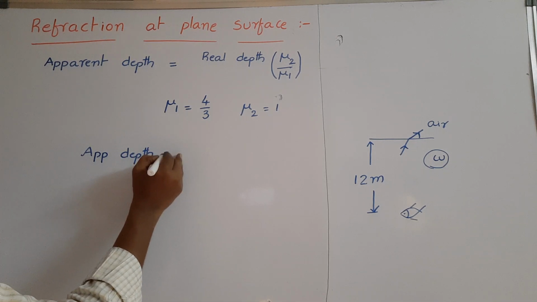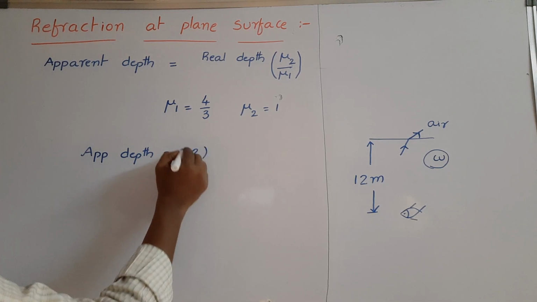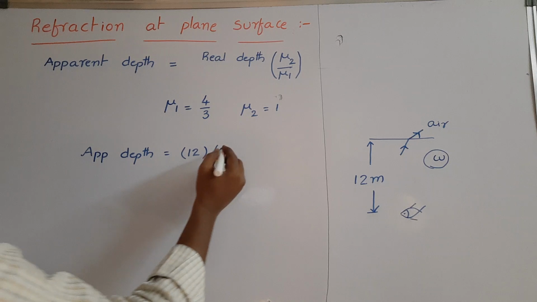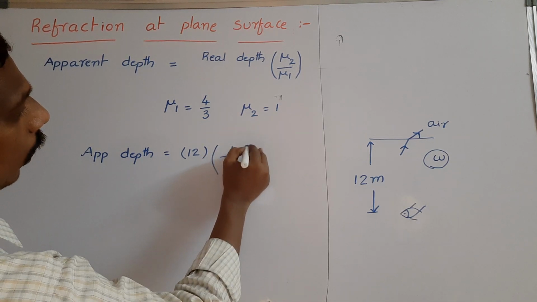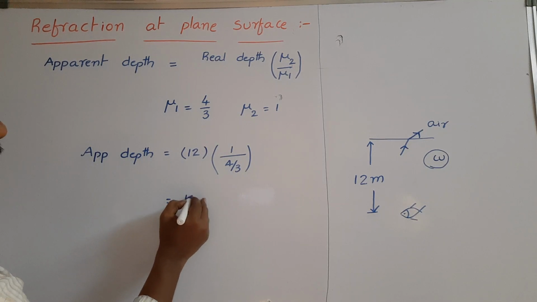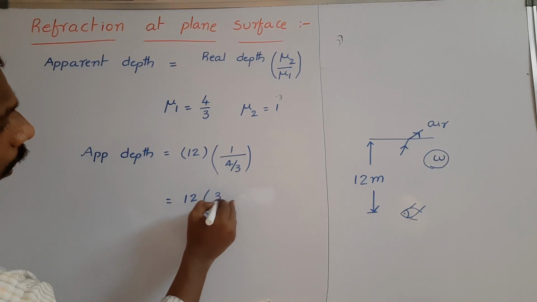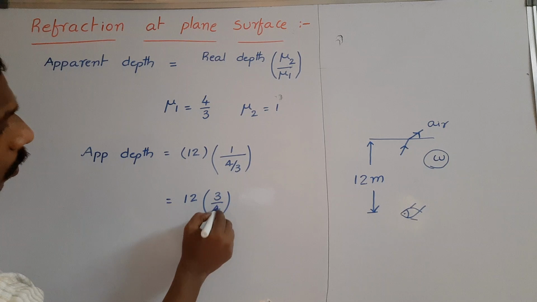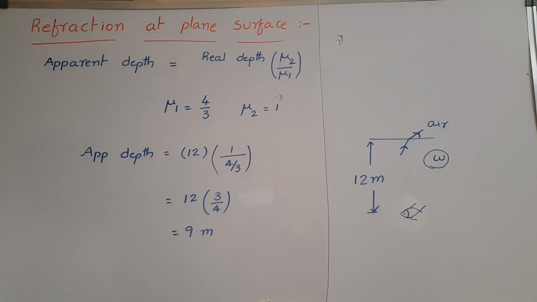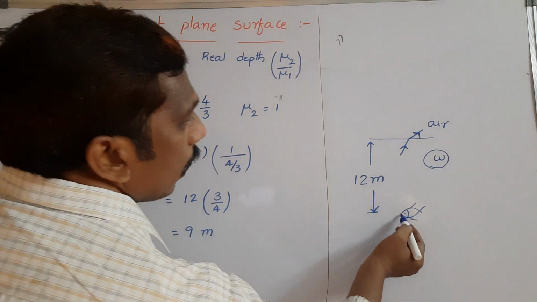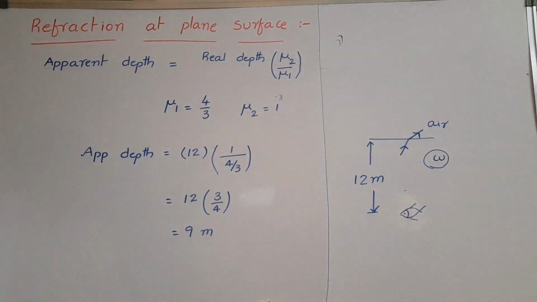real depth, which is 12 meters, into mu2 by mu1, which is 1 by 4 by 3. So that is equal to 12 into 3 by 4. So 3 times 3 is 9 meters. For us, this fish appears at a depth of 9 meters only from the surface.